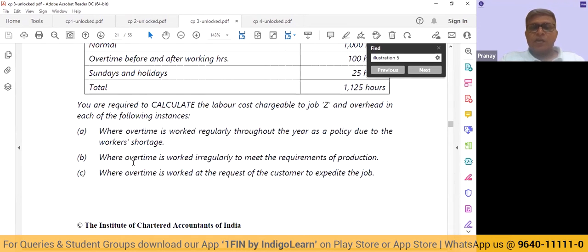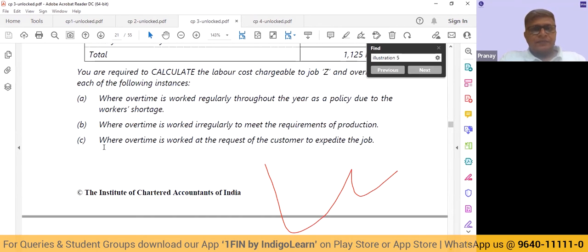Second, where the overtime is worked irregularly to meet the requirements of production. So they are saying this overtime is not a normal feature, but irregularly, occasionally, in certain exceptional circumstances, we are having to carry out this overtime working. So friends, in that case, the cost is going to be treated as abnormal. It is going to go to the costing P&L. The overtime, we are not going to charge it to the particular product or job.